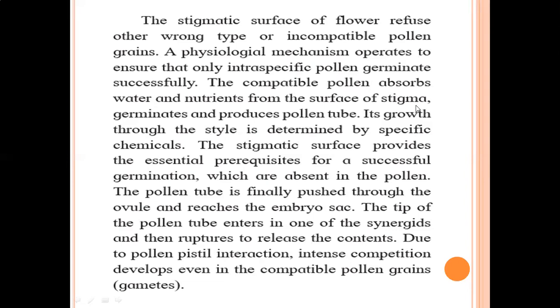See what happens after pollination. After intraspecific or compatible pollination, the pollen grain absorbs water and some nutrients from the surface of the stigma, then starts to germinate and produces the pollen tube. Its growth through the style, just now I told you, meaning the growth of the pollen tube through the style, is determined by specific chemicals. Some specific chemicals are present on the surface of the stigma.